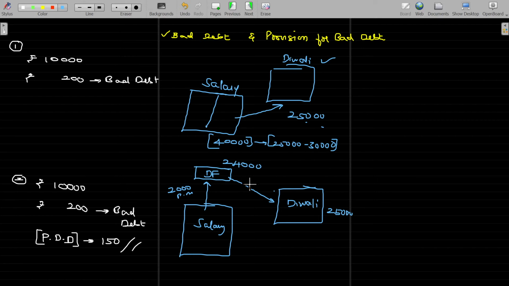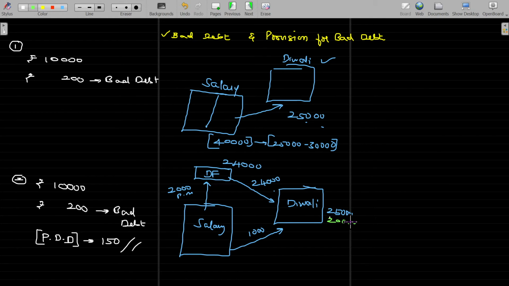You can spend this money. 24,000 rupees is now used from the Diwali fund account, and the shortage of 1,000 rupees can be taken from salary. Okay, 24,000 from here and 1,000 from here. Is that okay? Suppose the spending, rather than 25,000 rupees, is just 20,000 rupees.